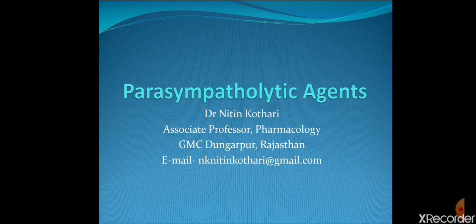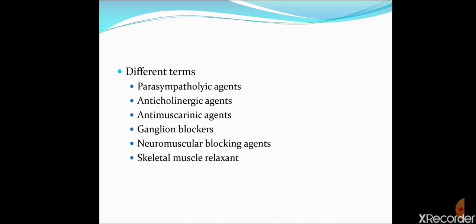As far as the parasympatholytic term is concerned, the books have described different terms regarding it. First is parasympatholytic agents. Another term is anticholinergic agent. Others are anti-muscarinic agent, ganglion blocker, neuromuscular blocking agent, and skeletal muscle relaxant. Are these terms the same or do they convey different meanings? This we will discuss here.